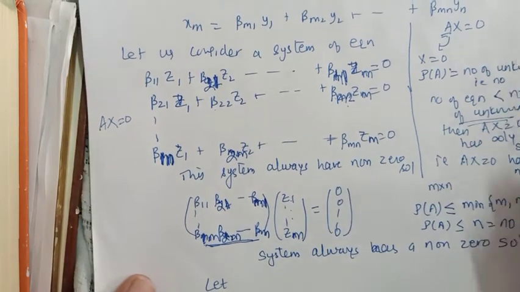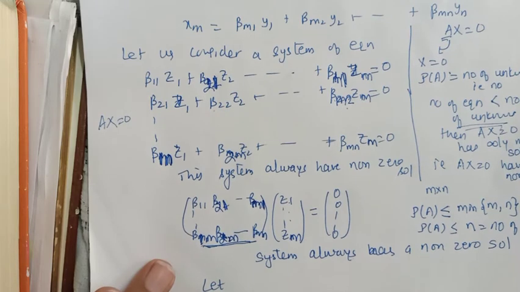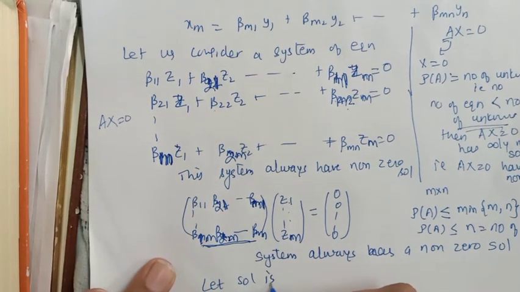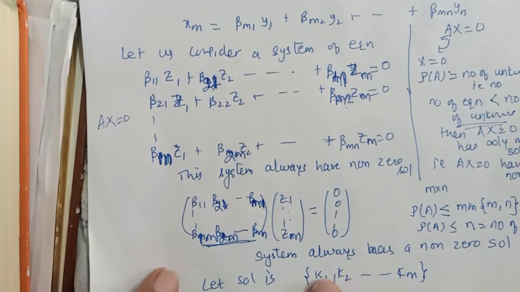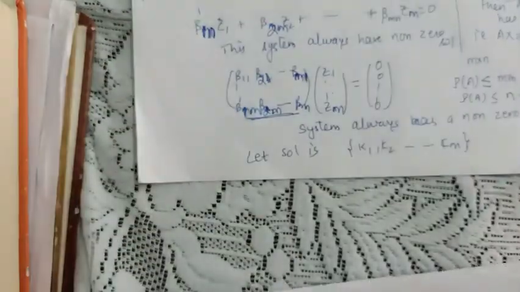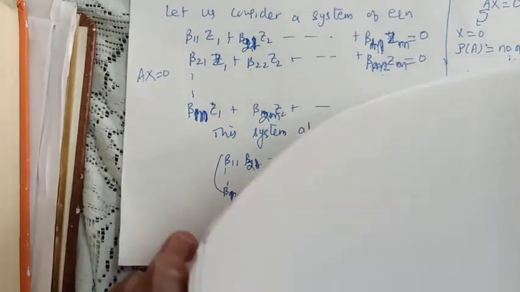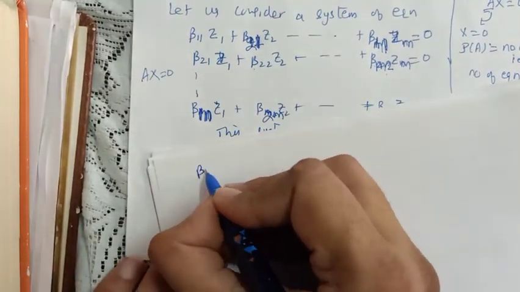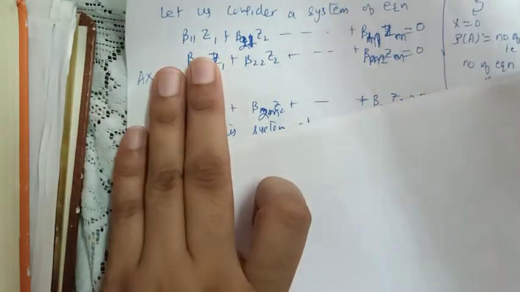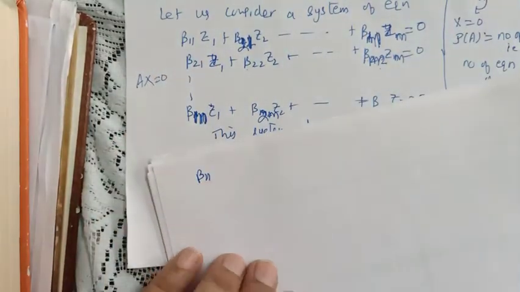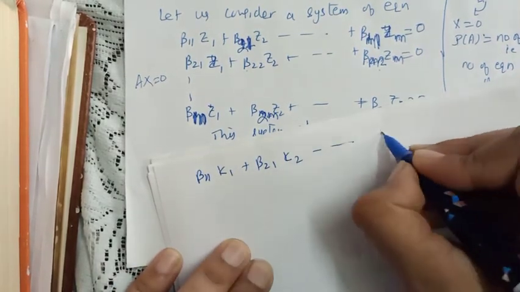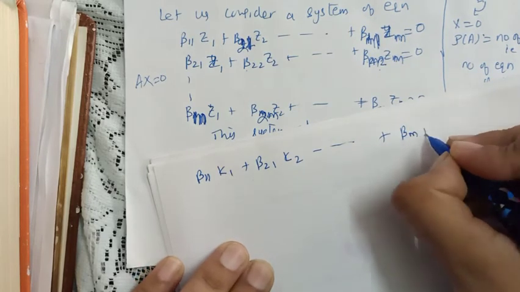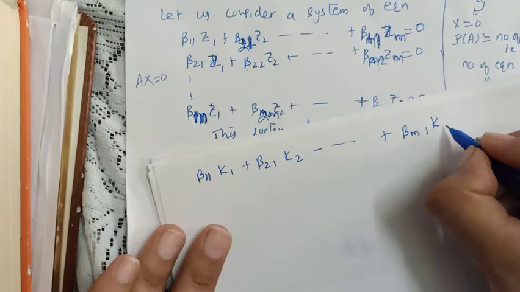So now we have just observed that it is having a non-zero solution. Let the solution be k1, k2, up to kn. So let us put this solution here. These equations will now become beta 1 1 k1, beta 2 1 k2 up to beta m1 km.